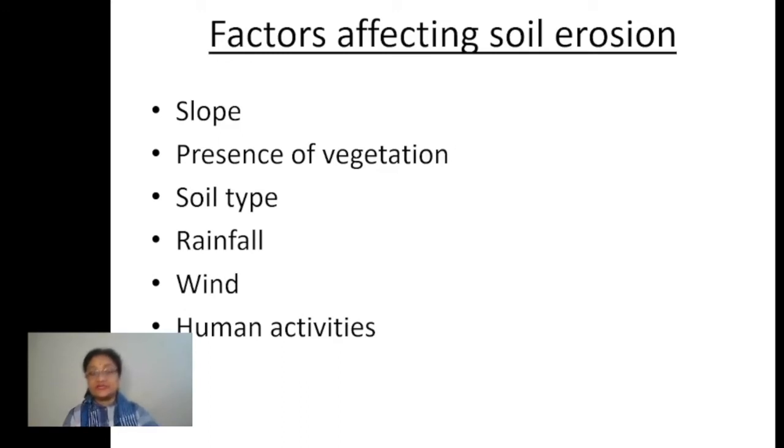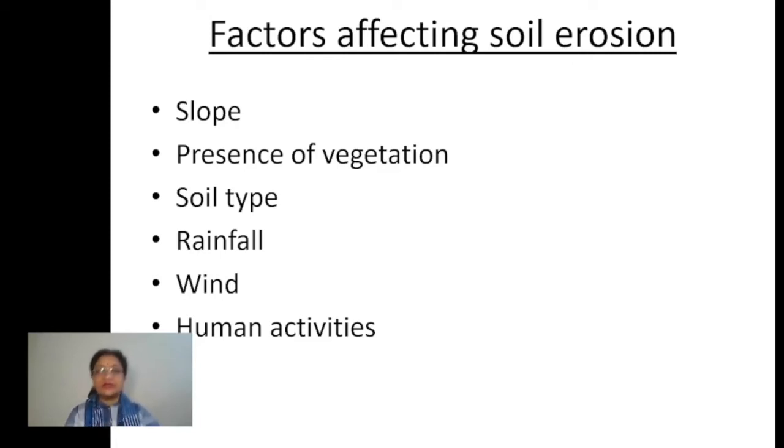So what happens in this case? When the wind blows, it is not able to take away the soil particles with it because they are held together. So again, the soil type is another important determining factor whether soil erosion is possible or not.